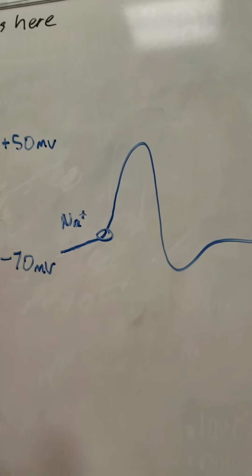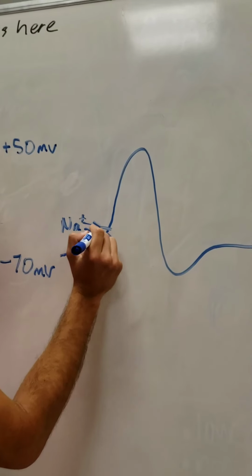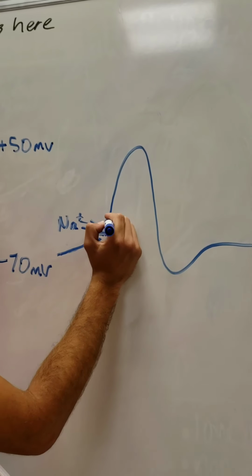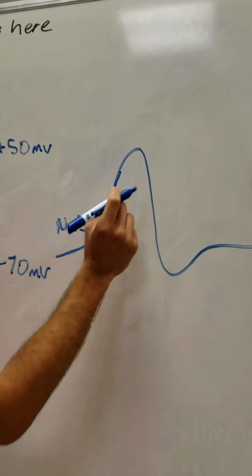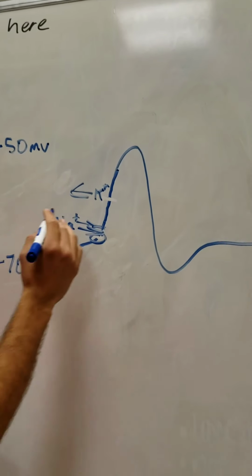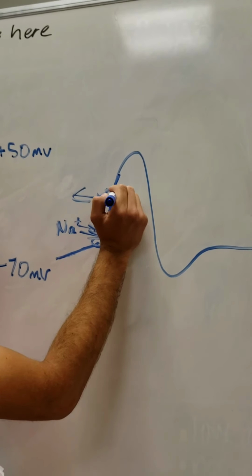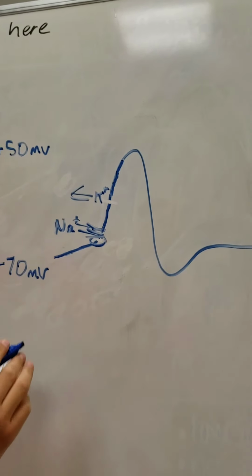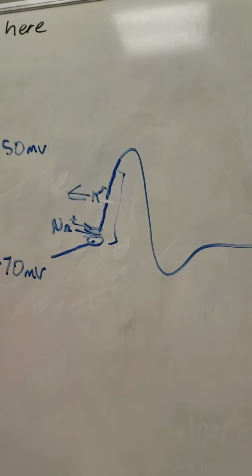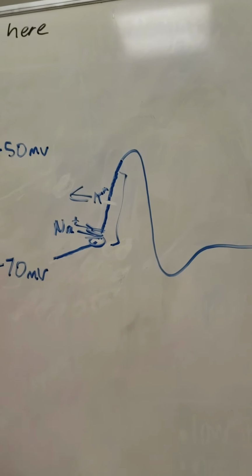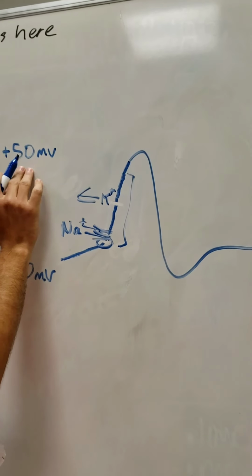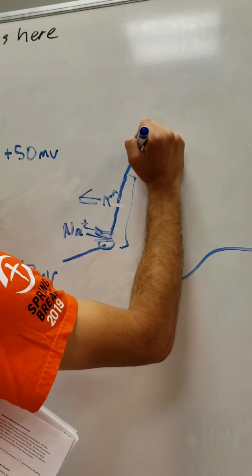At this point, the sodium channels are open and many sodium rush into the neuron, causing the charge of the cell to become more positive very quickly. Somewhere along this line, we have potassium start to leave the cell, but the potassium is leaving slower than the sodium, so the charge of the cell continues to become more positive. And this process is called depolarization, as it's going away from its very negative charge and actually gets to a positive charge. At the very top here, where we're at the maximum charge of usually around plus 50 millivolts, we have